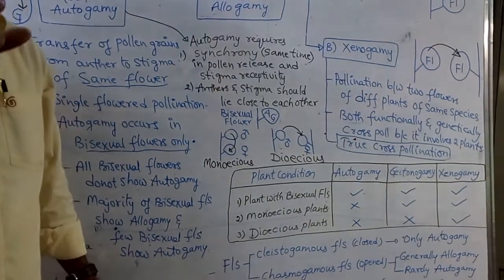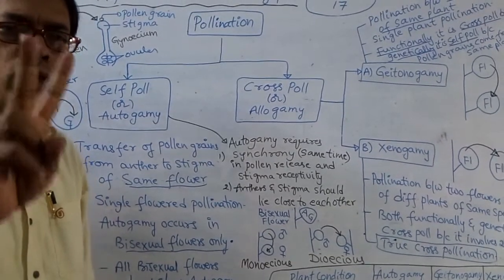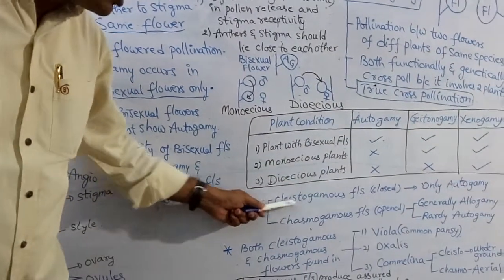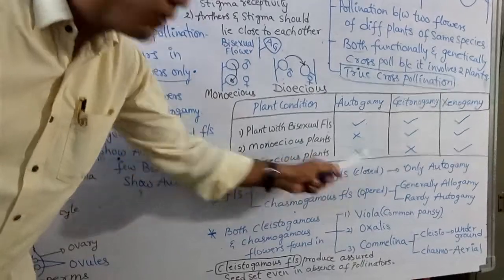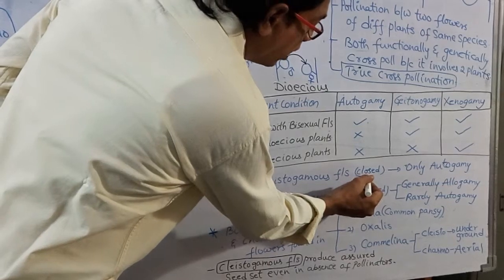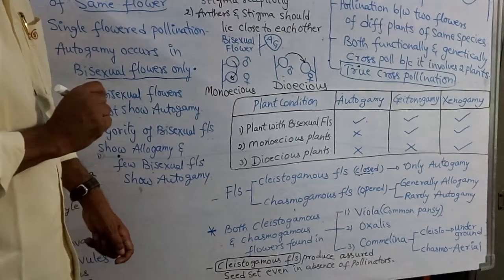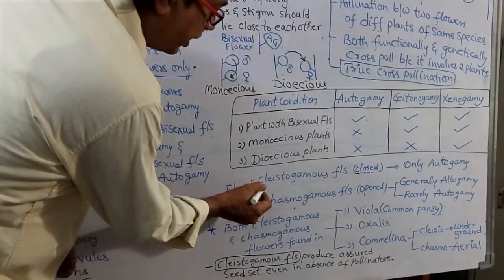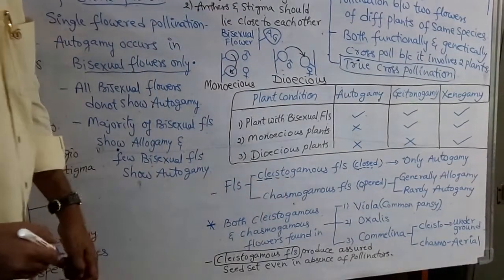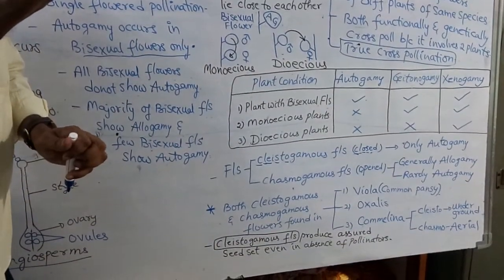And based on whether the flowers are opened or closed, flowers are of two types. Closed flowers are called cleistogamous flowers. To remember easily, closed: C-L-O-S-E, that is the spelling of close. Here also, the spelling is C-L-O-S-E. Try to remember like that. Cleistogamous flowers are always closed flowers.